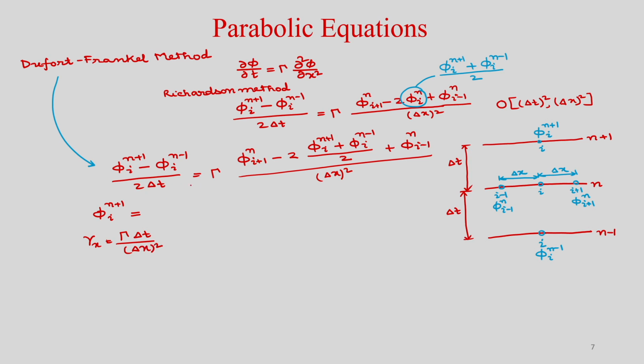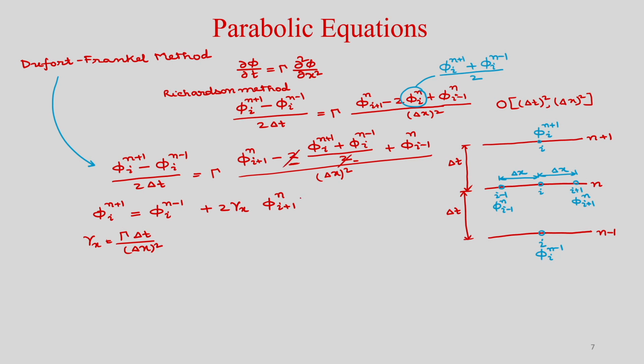So, you can write it now as, this will go on this side: phi I n minus 1 plus 2 gamma x, and now in the bracket phi I plus 1 n. Okay. You can see these two will cancel out.